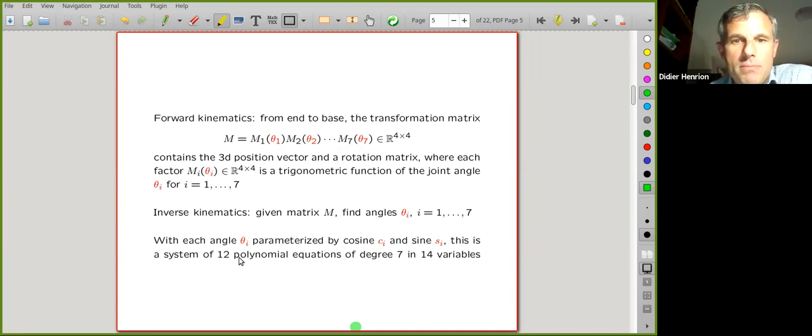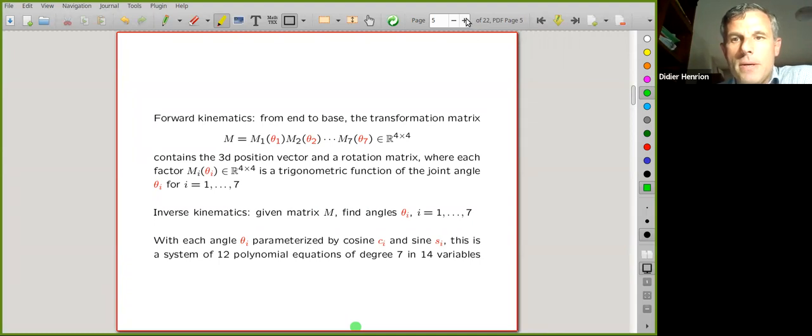The inverse problem consists of having this transformation matrix from n to base being given. So we want the robot to have a given configuration, a given position, and a given rotation, and we want to find the angles, these 7 angles. If each angle is parameterized by its cosine and sine, this can be written as a system of 12 polynomial equations of degree 7 in 14 variables, which is quite difficult to solve in full generality.